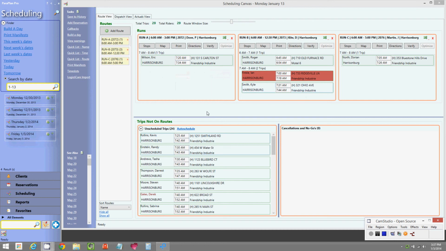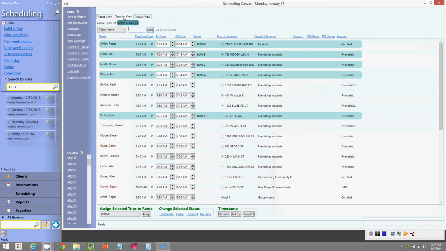Now that is some basics of our route view. Let's do a little bit of scheduling in our dispatch view. So I'm going to select the dispatch view tab. And as you can see, this is a list of all the trips for the day. These are currently sorted by pickup time.